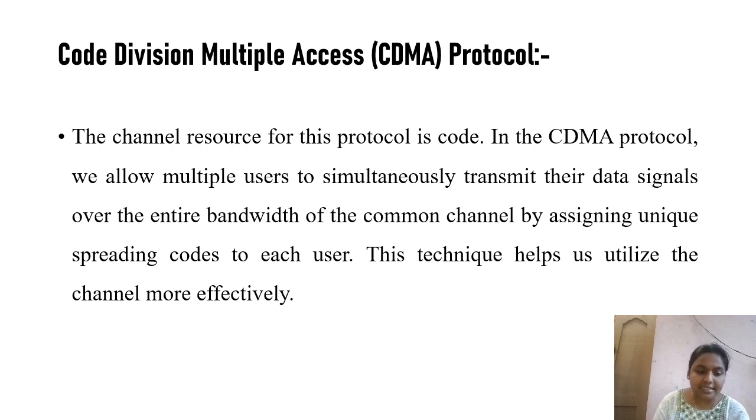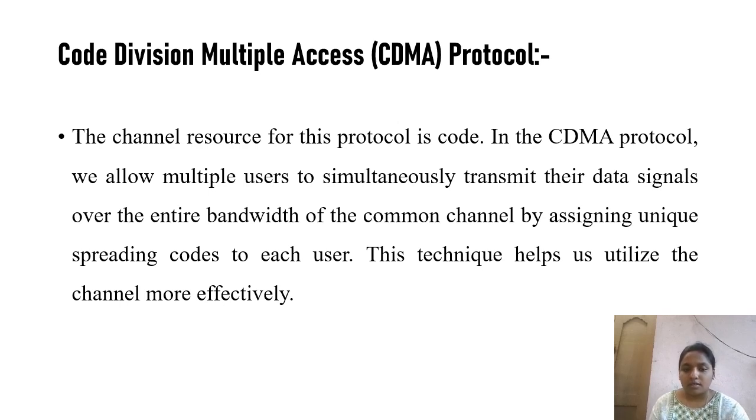Each user's data is multiplied by a unique orthogonal code, creating a high bandwidth coded signal on the same channel. At the receiver, the same unique code is used to extract the original data from the combined signal, enabling increased capacity.